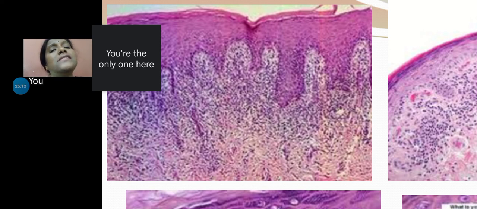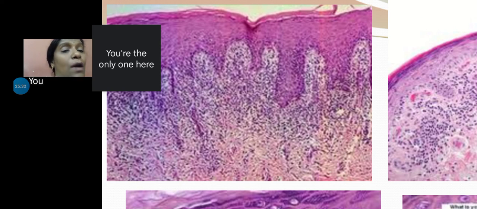And if there is thickening, if there is hyperplasia of epithelium, which layer do you think the cells are going to be prominent? Spinous layer. So spinosum. A lot of spinous cell hyperplasia, acanthosis, is going to be seen in the epithelium.